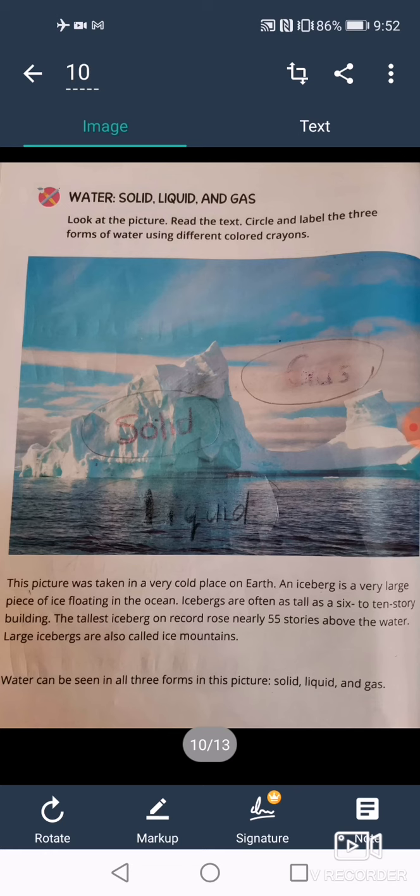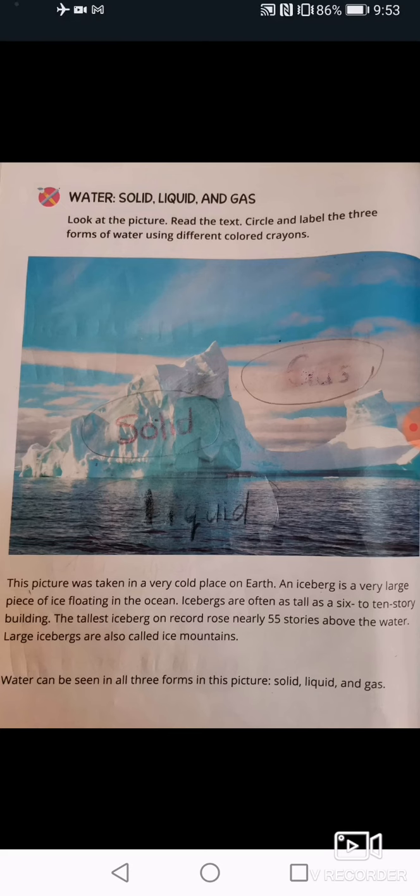So these icebergs are very high. The tallest iceberg on record rose nearly 55 stories above the water. Large icebergs are also called ice mountains. So again, water can be seen in all three forms in this picture: solid, liquid, and gas.